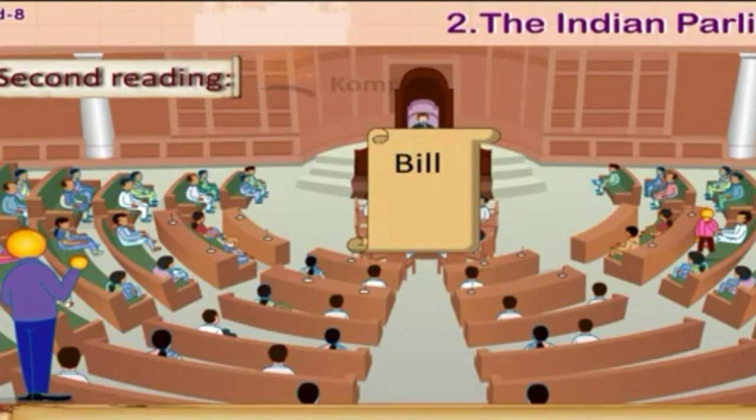In order to make the bill flawless, now the second phase of the second reading begins. In this phase, the bill is discussed clause by clause. Members can suggest changes. After this, voting is taken in the House.